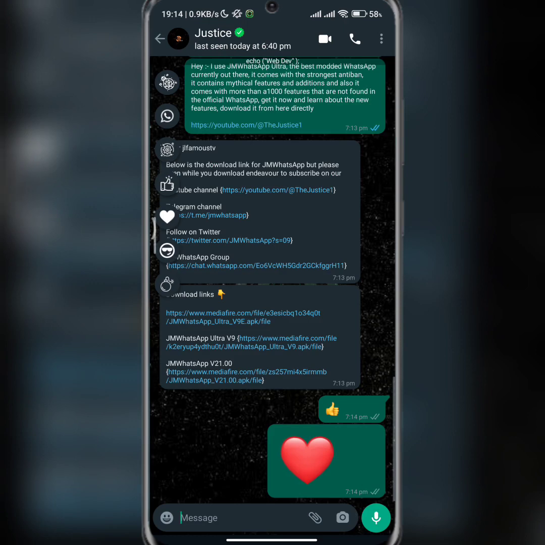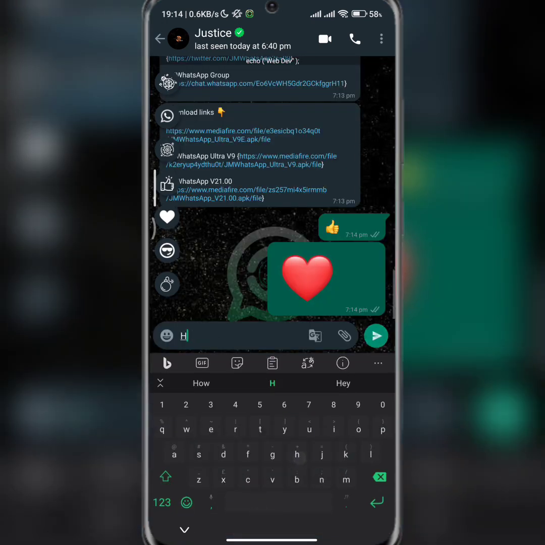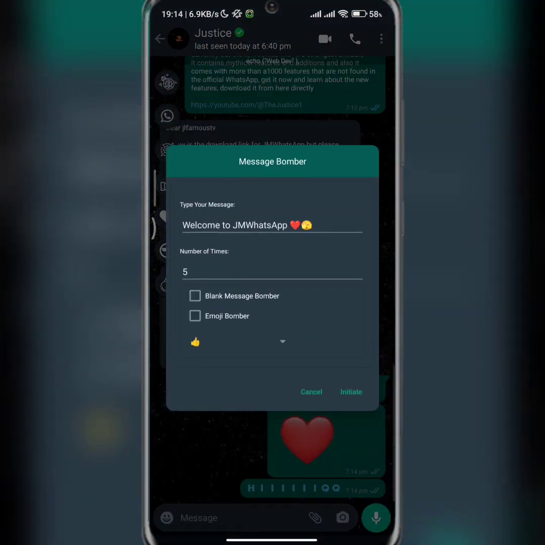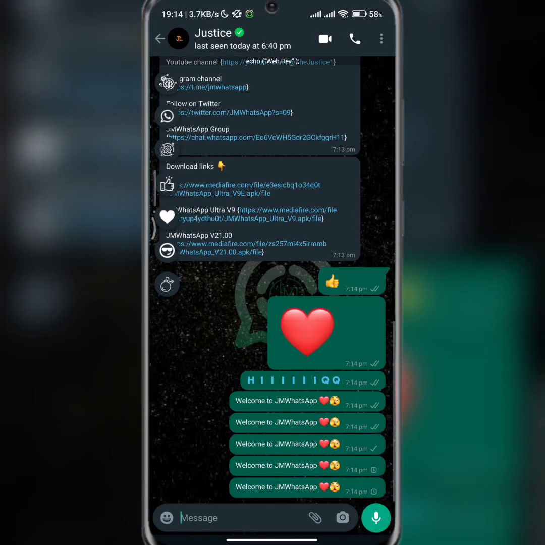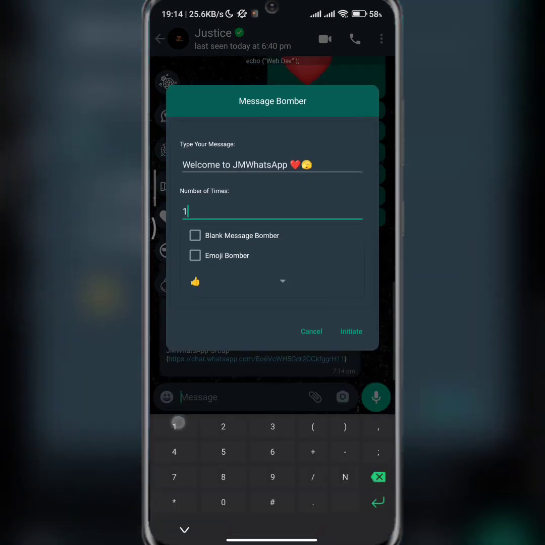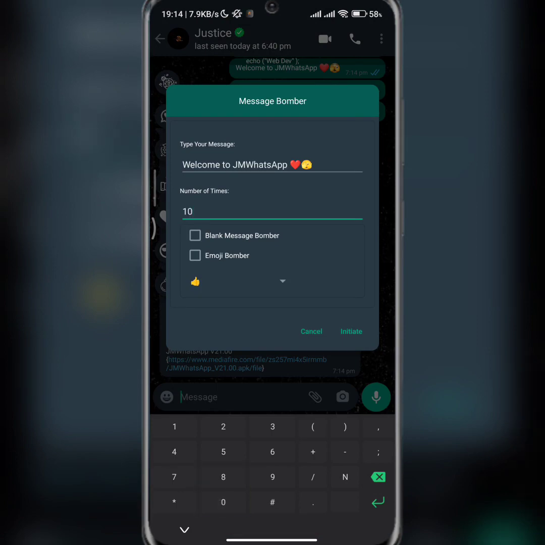If I want to send something like hi, from here I can change it to hi, as you can see, from fancy text and all that. If I want to send a spam message, you can actually do that from here. If I initiate this, I can turn it to any number I want. For example, I can turn it to 10, I can turn it to 1000, whatever I want.